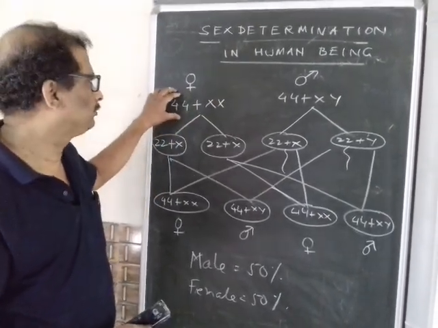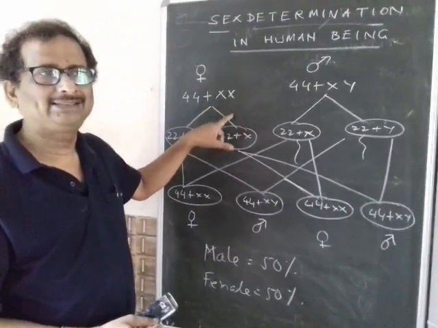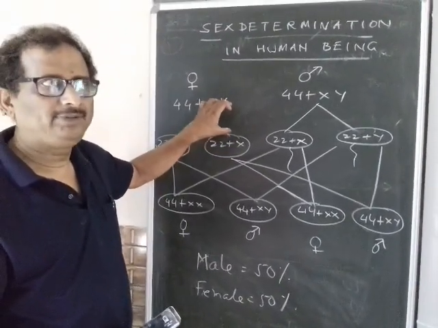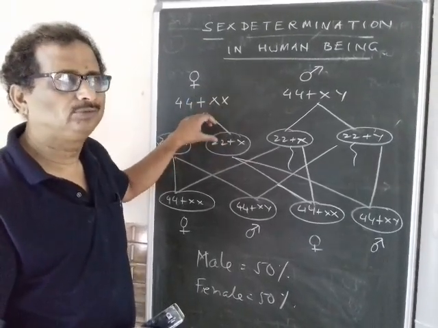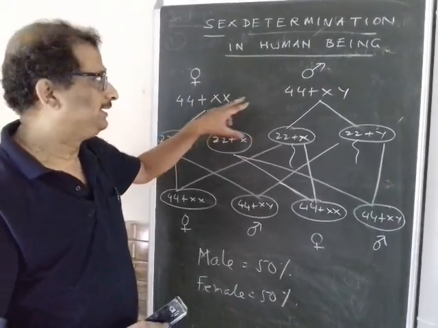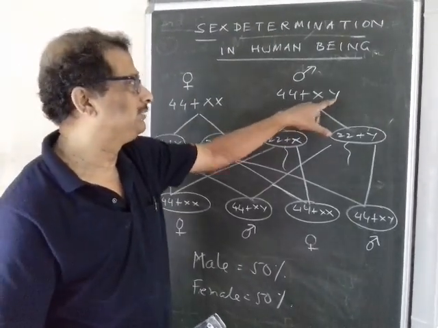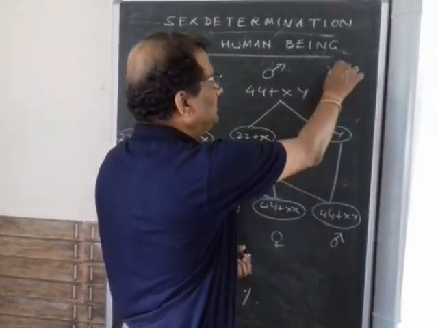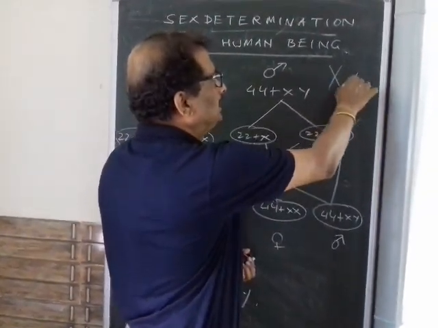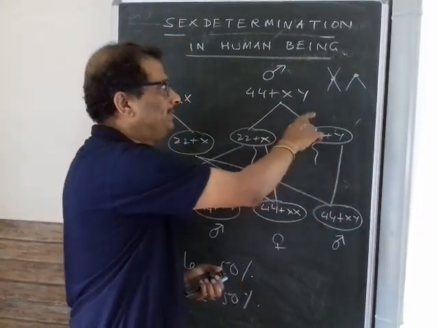So we have 44 autosomes, which are written here, and a pair of sex chromosomes, XX, in the female. Now why XX? This is because the structure of the chromosomes is like this. In case of male, we have 44 autosomes and X and Y. One of the chromosomes looks like this and the other chromosome looks like this, with the centromere here. So that's why it's called XY.